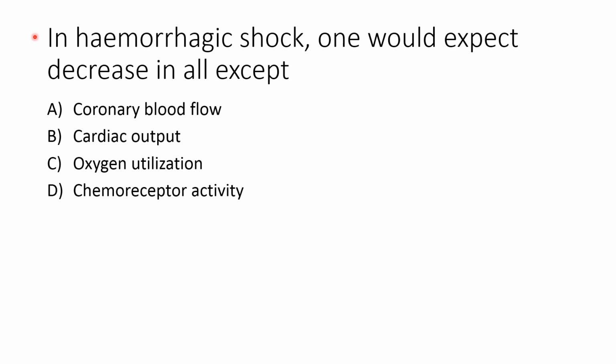In hemorrhagic shock, one would expect a decrease in all except. So which of the following increases? Now look at all the options, and the answer is chemoreceptor activity. In hemorrhagic shock, coronary blood flow decreases, cardiac output decreases, and oxygen utilization by the tissue decreases because of the decrease in blood flow. But chemoreceptor activity increases because chemoreceptors are sensitive to change in oxygen, carbon dioxide as well as hydrogen ion concentration. So whenever hemorrhagic shock occurs, it decreases the blood flow to the chemoreceptor.